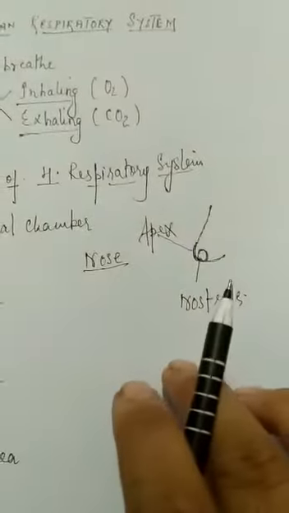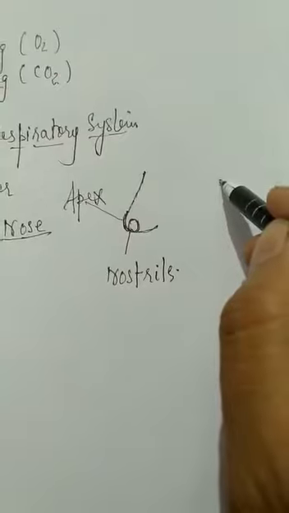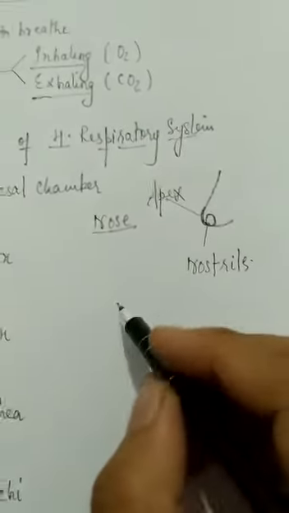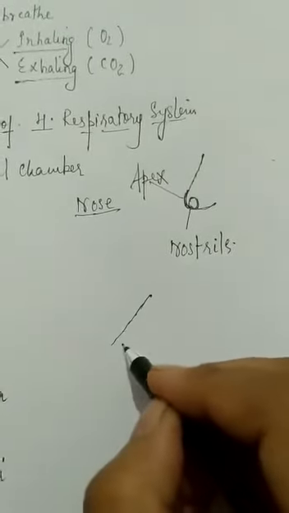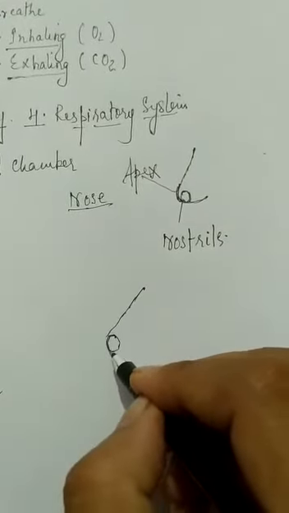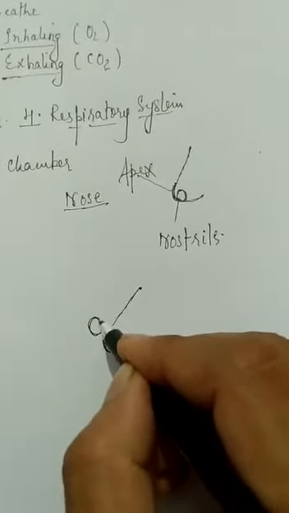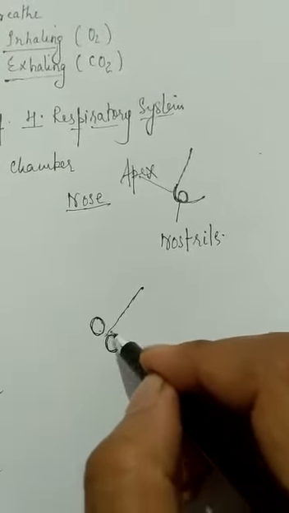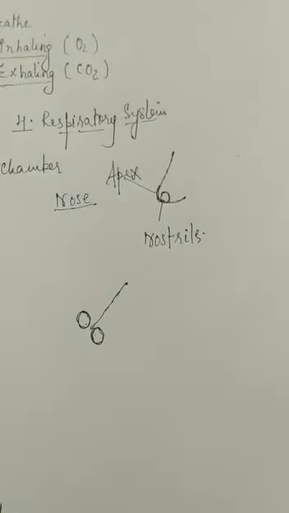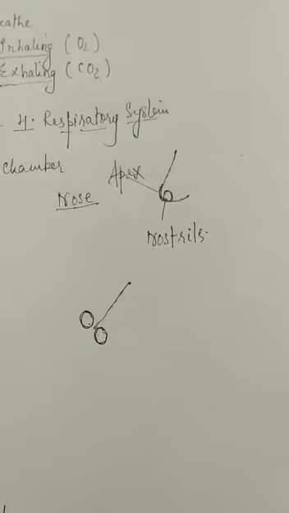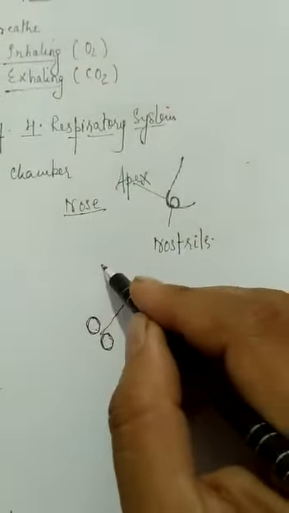Now, let me draw this part, it will be much better. These are the two nostrils, one on this side and one on the other side, and both of these nostrils are separated by a septa, which we call the nasal septum.